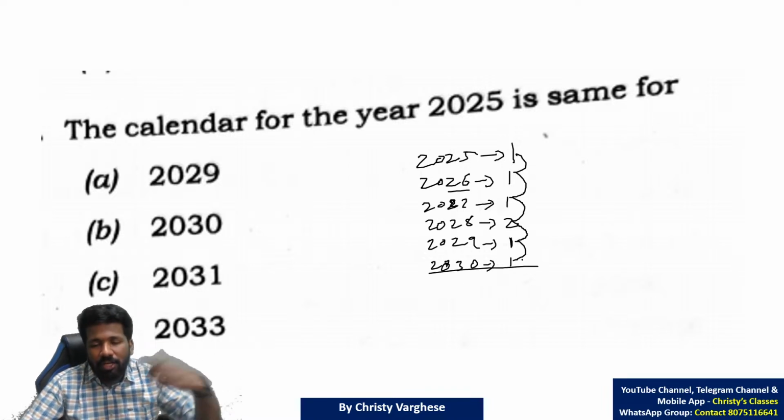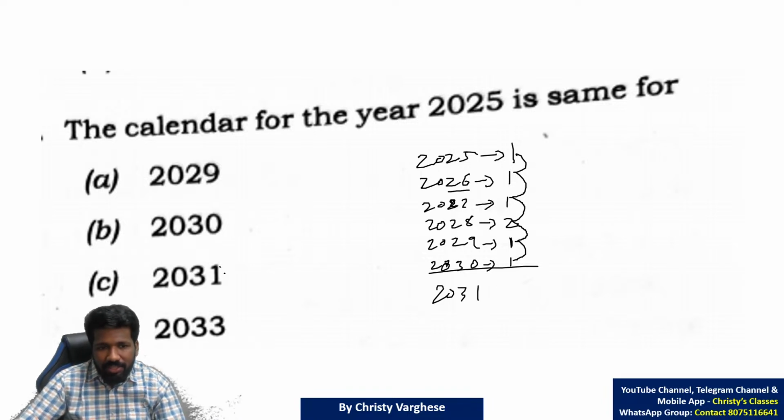When you get a 7 or a multiple of 7, there you can stop. Next year will be the answer. This is the basic theory. Or a better way to understand this theory is to take an example.